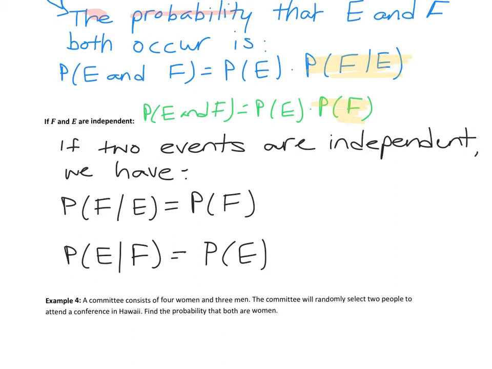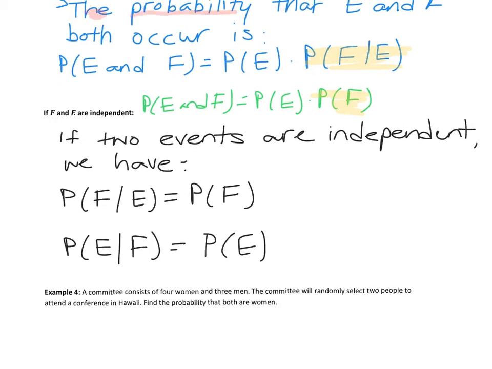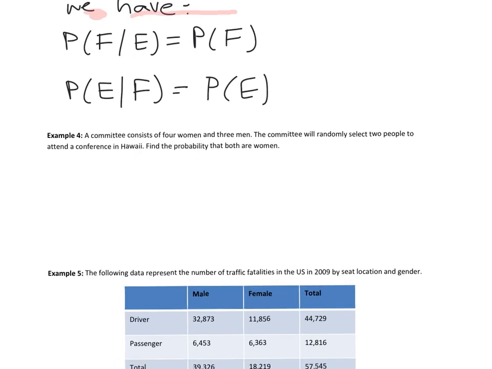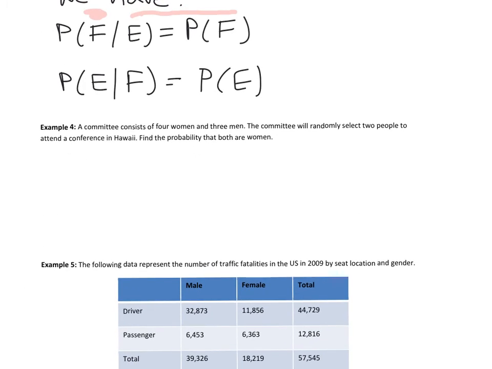All right, so let's look at some multiplication rules for any two events. So we'll go to the next page. So a committee consists of 4 women and 3 men. The committee will randomly select 2 people to attend a conference in Hawaii. That sounds nice. Find the probability that both are women. Okay. So again, I always like to start out by writing what we're trying to find. We are finding the probability that both are women.